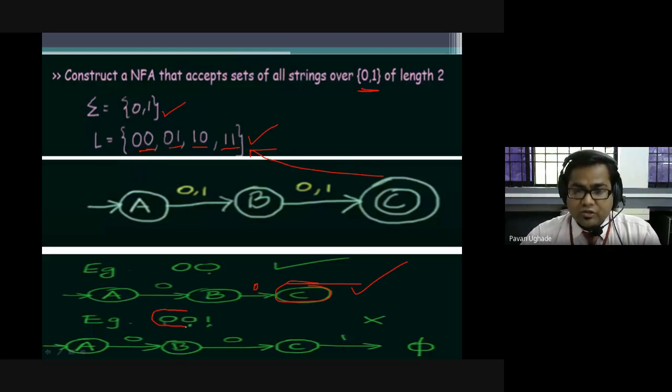Now in this case, take 001. I know it is not of length 2, it has length 3. Please try to understand what happens. From A, my initial state, over 0 it reaches B, from B over 0 it goes to C, but from C over 1, is there any path possible, guys? There is no path, so it is a null state, and it will not be accepted.